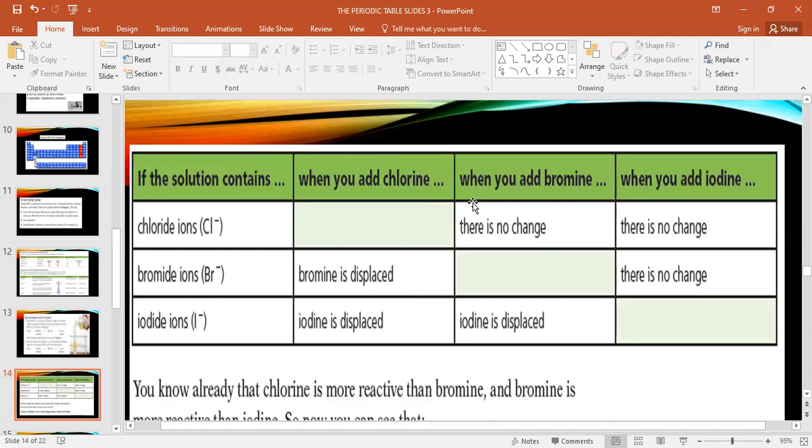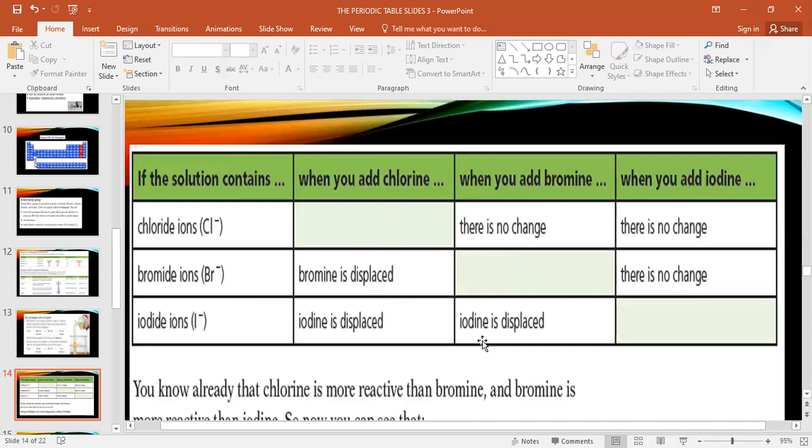Did you observe? When you add bromine into bromide, there is no change because both are the same. But last one, Abdulaziz, I will take your question. When you add bromine into iodide, can bromine change iodine? Yes, because Br is more reactive than I. When the more reactive one enters the less reactive one, yes.